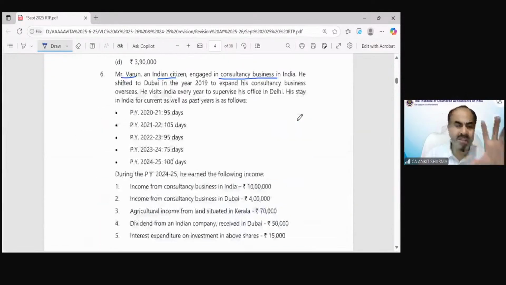So out of this information, I will only consider those relevant pieces which are required to find out the residential status and to calculate our total income. So he was an Indian citizen. I always try to mark the information which is relevant for my question. Whenever there is an Indian citizen, automatically it is a relevant point because that would be applicable for applying the special conditions.